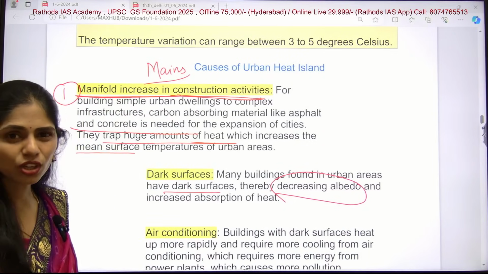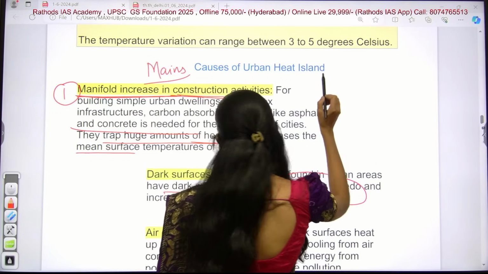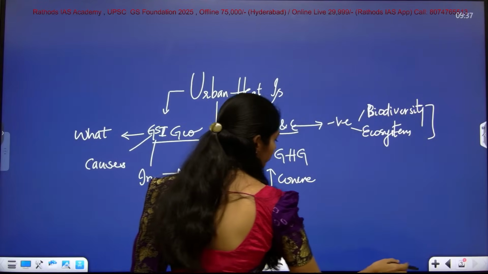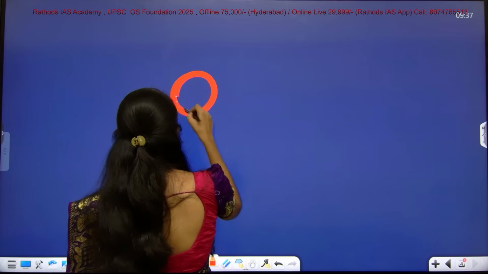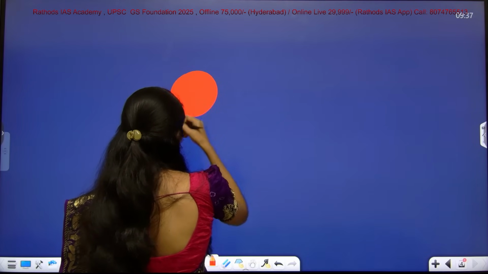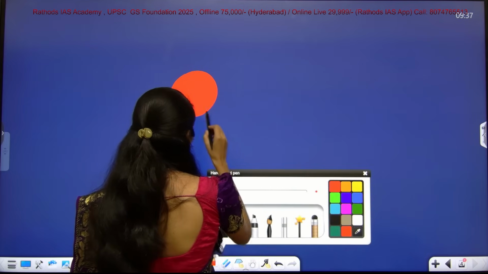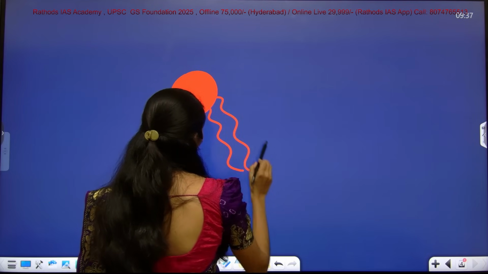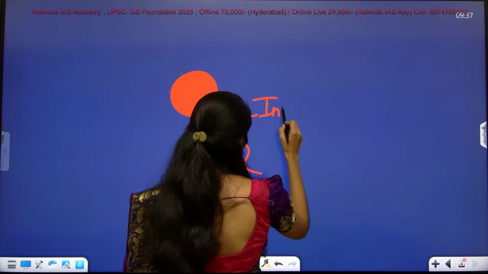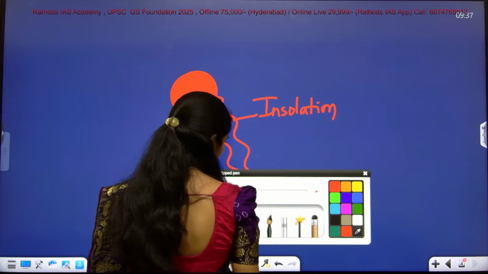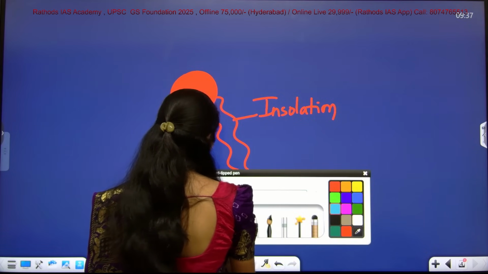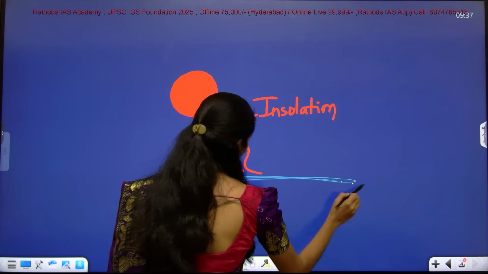So what is the meaning of albedo? For example, here we have the sun. From the sun, what are we getting? We are getting sunlight, or we call it insolation. Just see, this is the Earth's surface. So this is our Earth's surface.